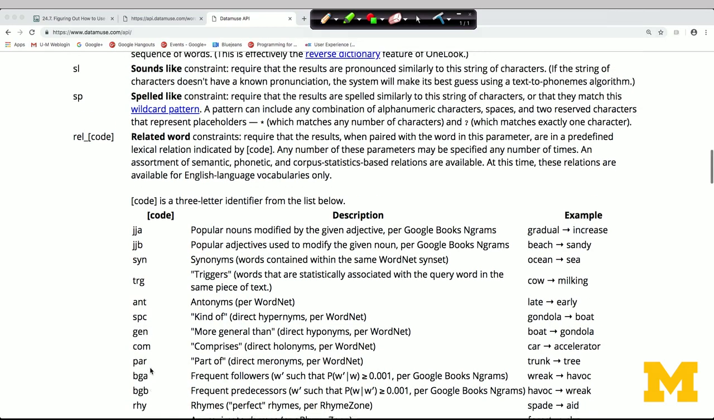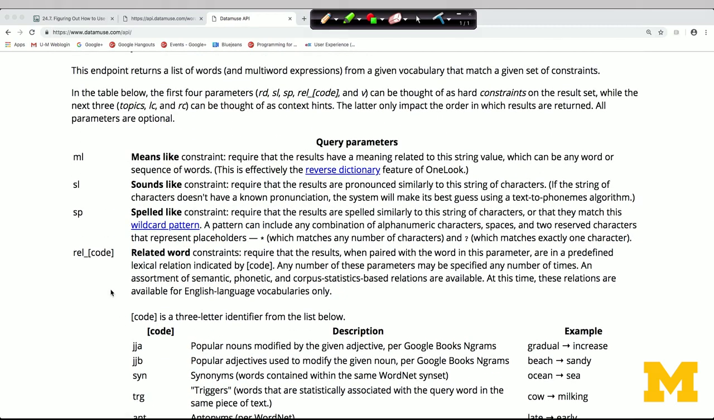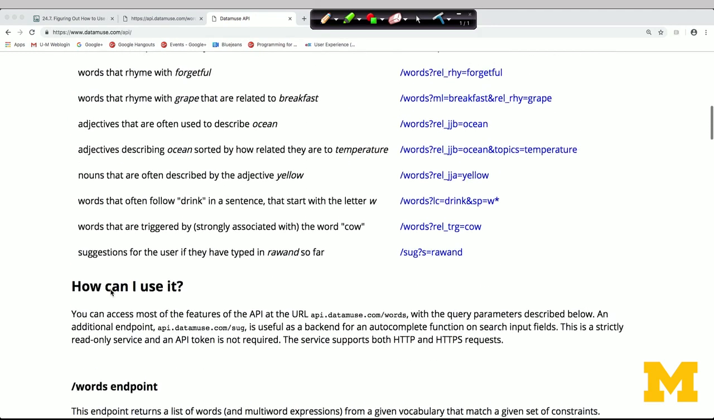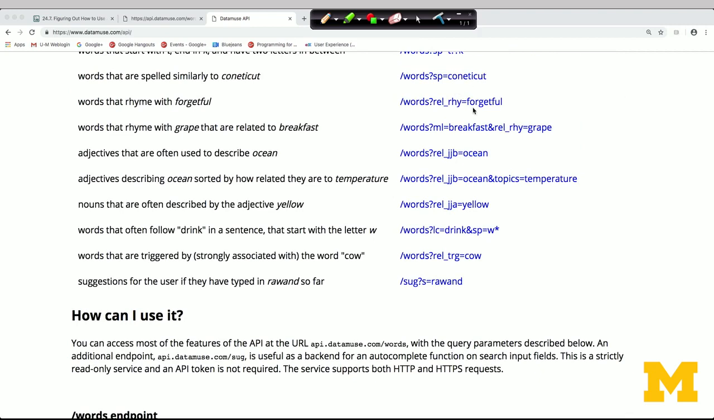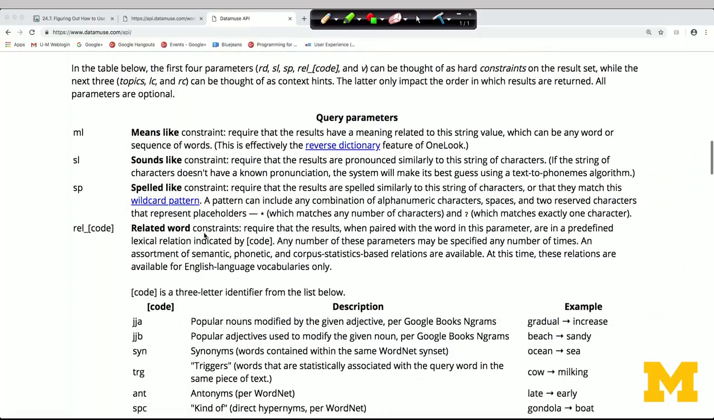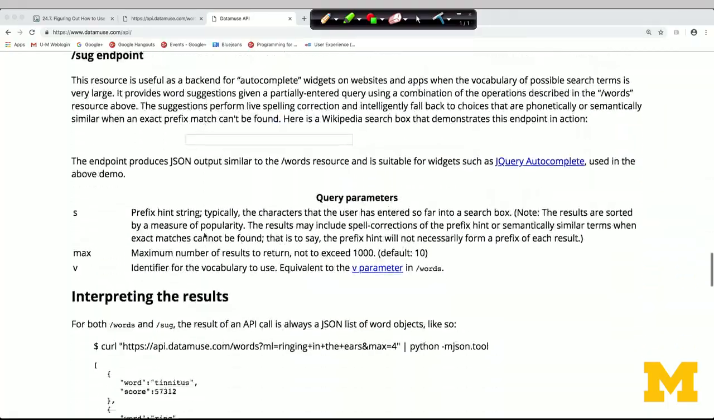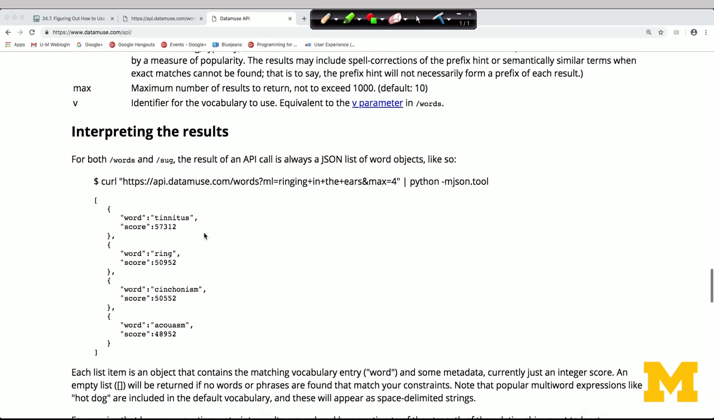So that's how I figured out what some of the possible keys could be in my params dictionary. And then for the value, I really got it from my examples where I saw, oh, well, the value is just the word that I'm trying to pass as an input. I'm trying to get things that rhyme with forgetful or things that rhyme with funny. So that's telling me what kind of queries I can give to this REST API. And at the bottom, they'll tell me a little bit more about interpreting the results.